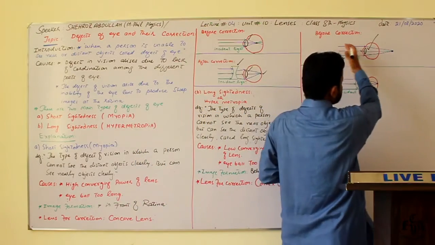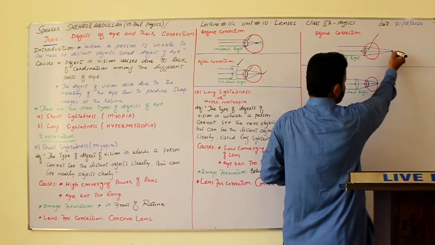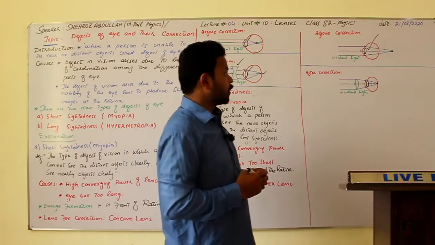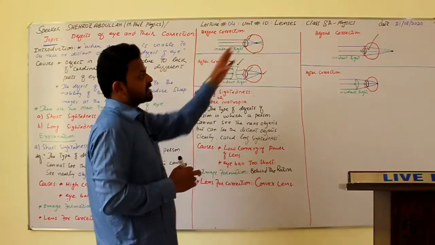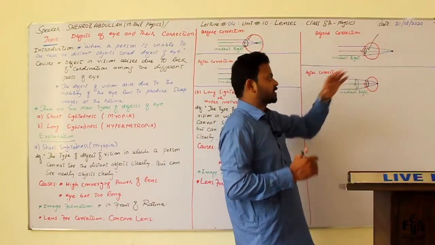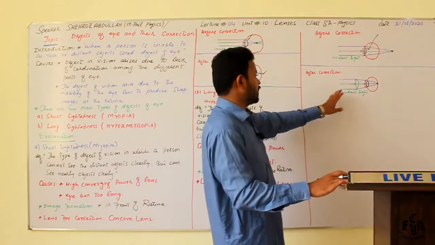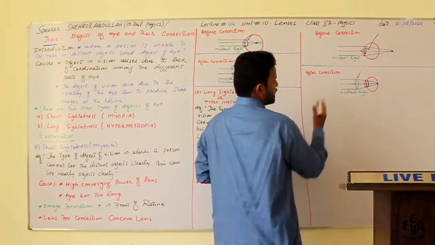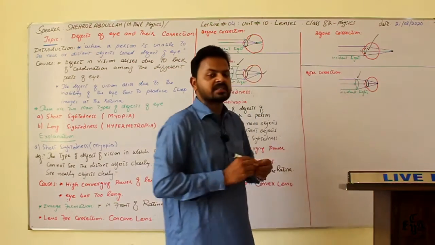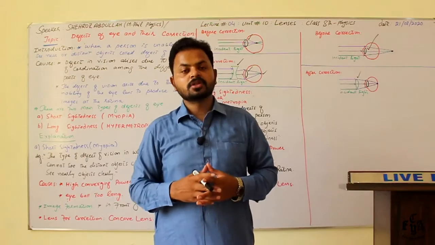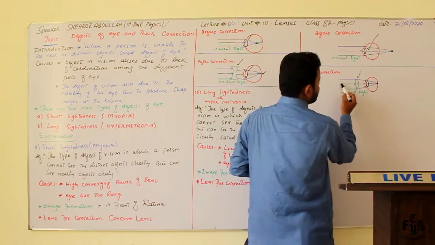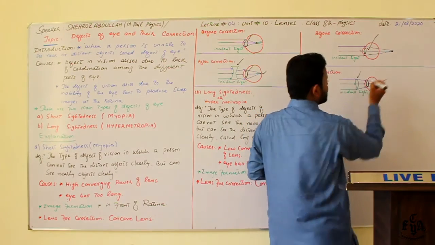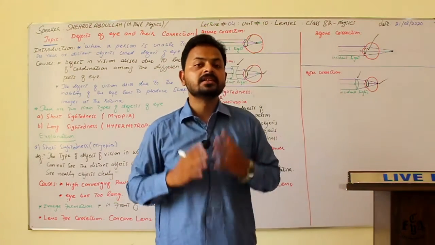So what happens when light rays strike it? After refraction they reach a point that is very distant from the retina. That is why the person can see the distant objects very clearly but cannot see the near objects. Now for correction we use this convex lens. Incident rays are coming. Since the property of a convex lens is to converge the beam, the rays fall on it and reach the eye, and after converging, the image is formed exactly on the retina and the person can see the things very clearly, right?